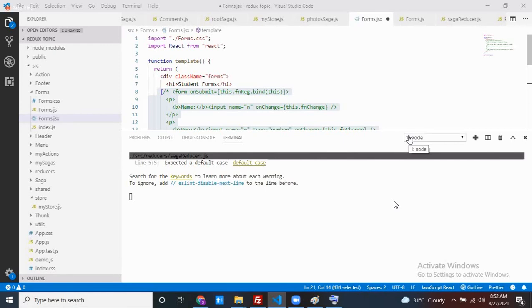Inside that React application, Redux is not implemented. Then can we use Redux forms? It's not possible. If you want to use Redux forms in your React application, my application should already be integrated with Redux, then only we can use it. If it is not integrated, integrate Redux into your application and then you can use Redux forms.